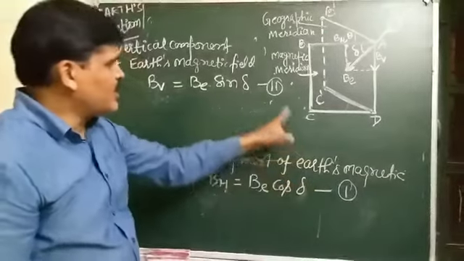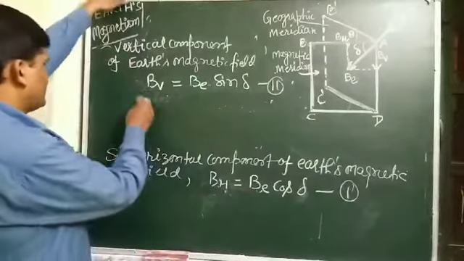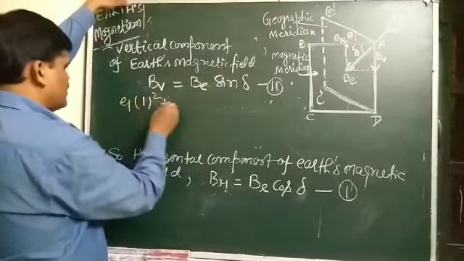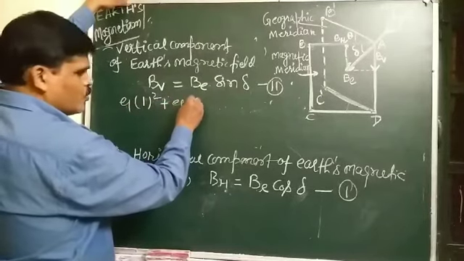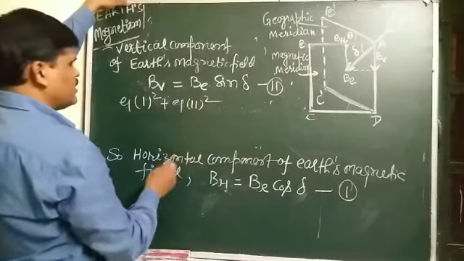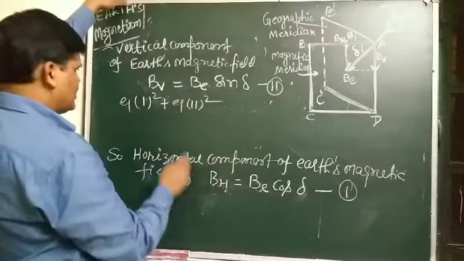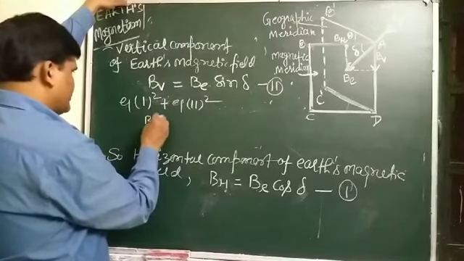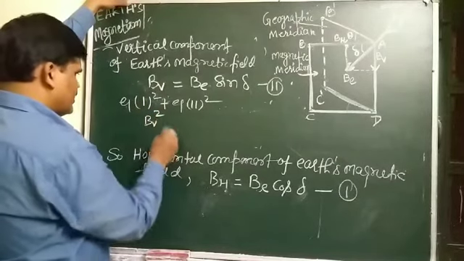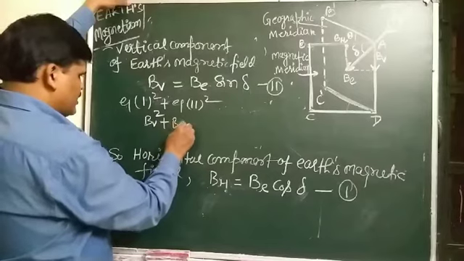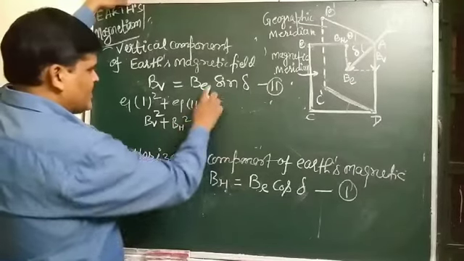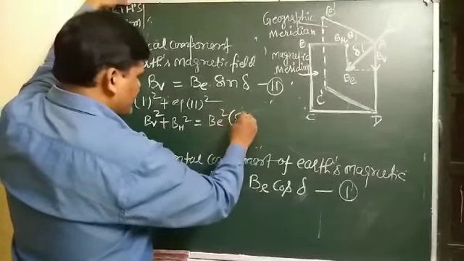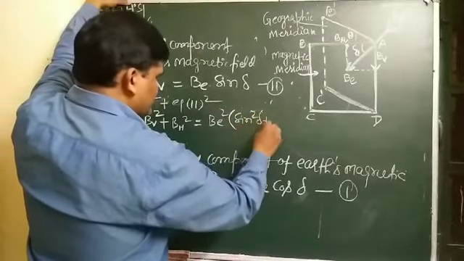Now student, square equation 1 and equation 2 and add them. After squaring, on the left hand side we get BV square plus BH square, and on the right hand side BE square is common, and in brackets sine square delta plus cos square delta.